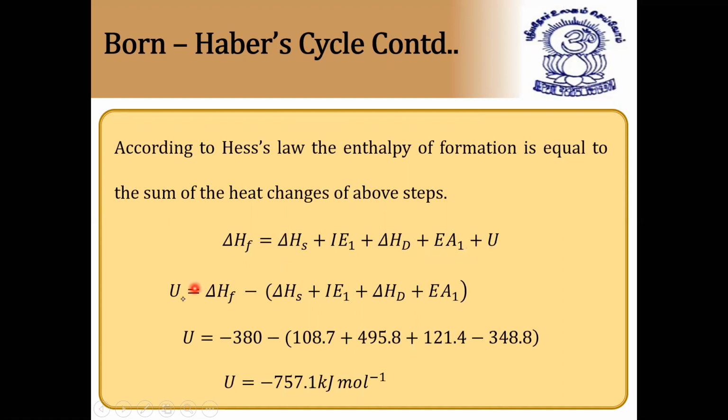So U is equal to delta H of formation minus delta H of sublimation, IE1, plus delta H of dissociation, plus EA1. What is delta H of formation? It is already given: for 1 mole of the compound, the heat of formation is minus 380. So minus 380 minus 108.7 minus 495.8 minus 124.4 minus the electron affinity value, minus 348.8. Just use this formula and you'll get approximately minus 757 kilojoules per mole. Actually it is 788 or 757, it's almost the same. Very, very important.